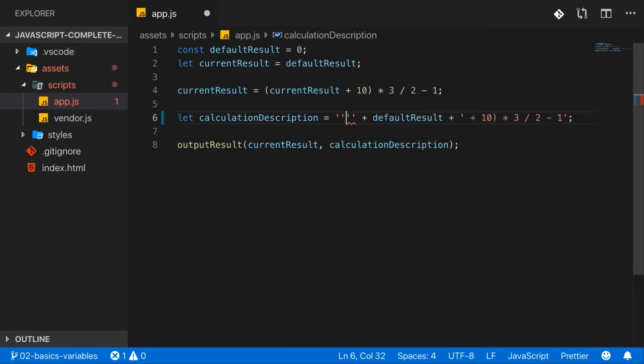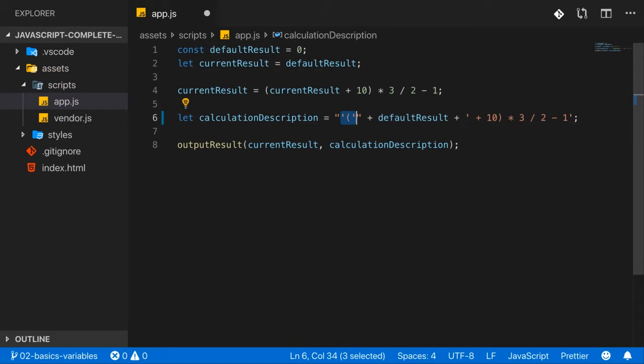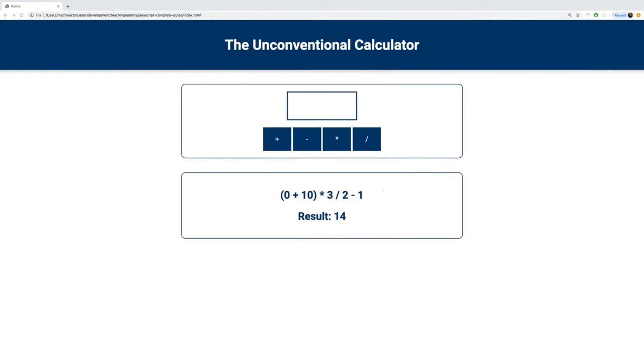So if you want to output the single quote character, you can actually take advantage of the double quotes and, for example, wrap your string that contains the single quote which you want to output between double quotes. Because now we use double quotes to create the string, everything in between is treated as text, and therefore if we save that and we reload, now we see the single quotes here as well.